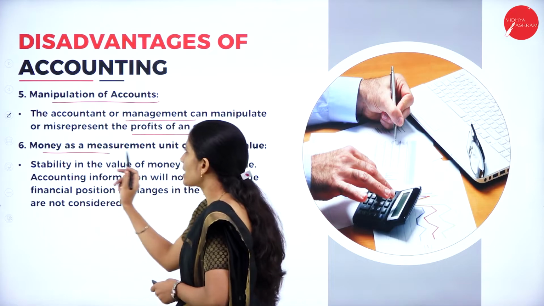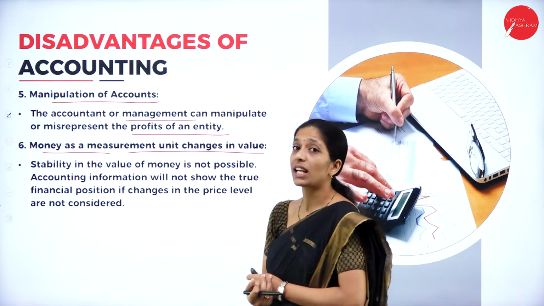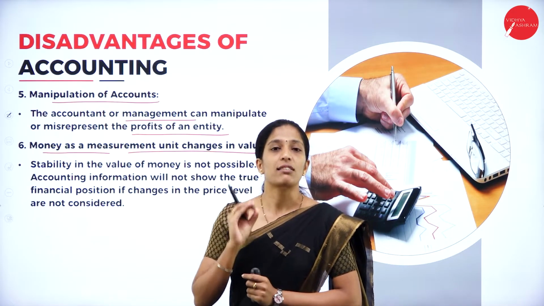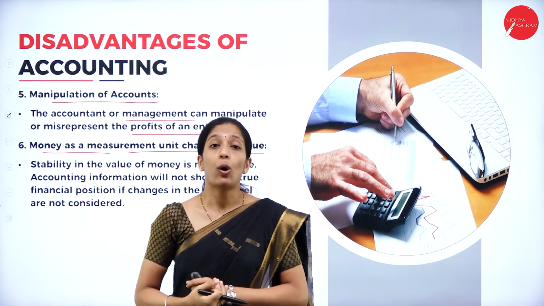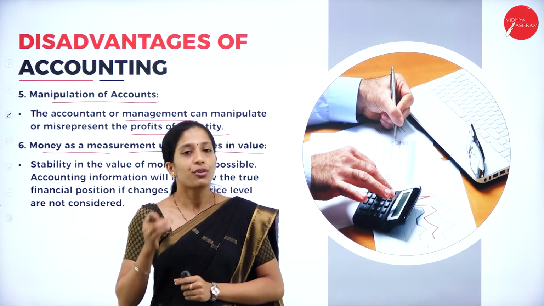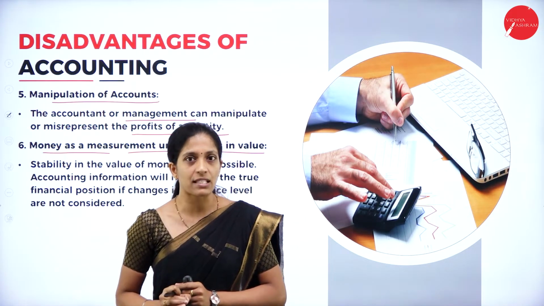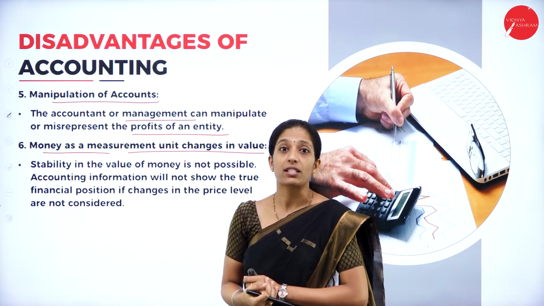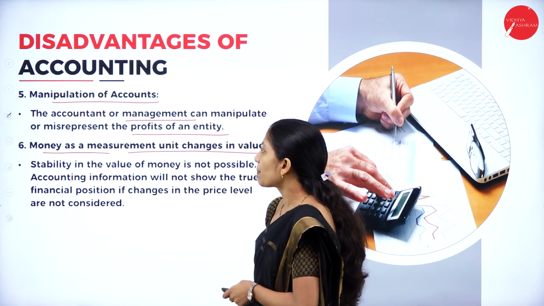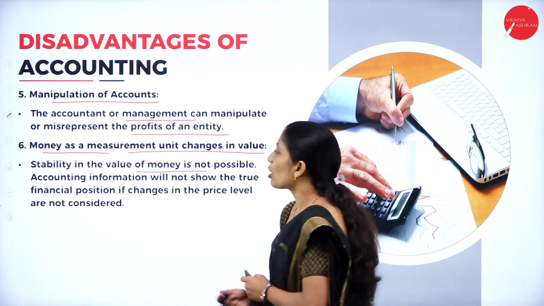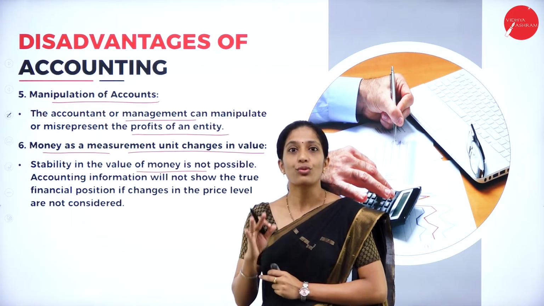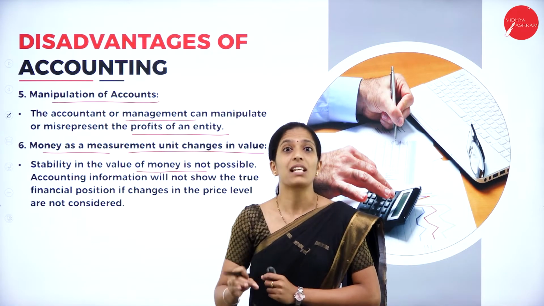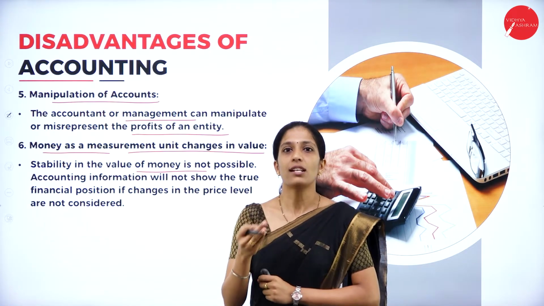Next disadvantage is that money as a measurement unit changes its value. Of course, we know we have to record the transactions that can be measured only in terms of money. But do you think the value of money will remain the same? No, it keeps on changing. Those changes also affect the accounting. Stability in the value of money is not possible. There is no chance that the value of money remains the same year after year. So it keeps on changing.